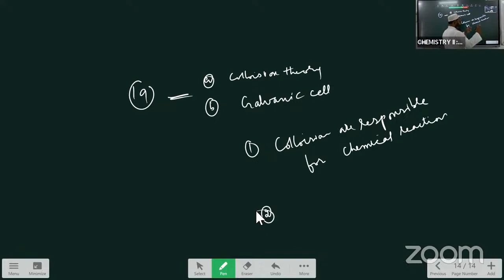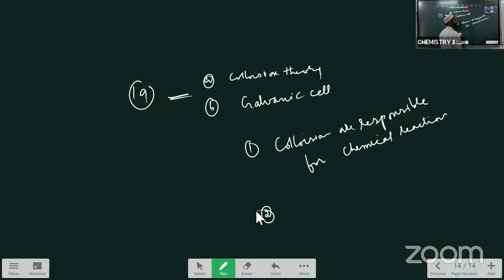That means a cold collision does not work, the colliding molecules must hit with some force. Colliding molecules should possess a certain minimum amount of energy, called the threshold energy. Molecules having that minimum threshold energy and colliding with each other give the product. That is the second postulate.